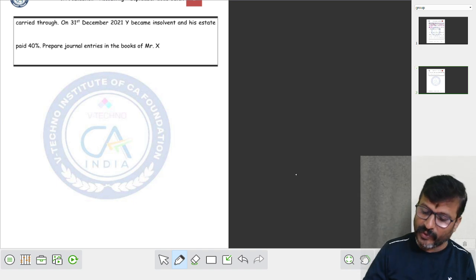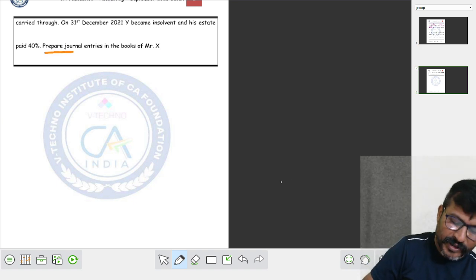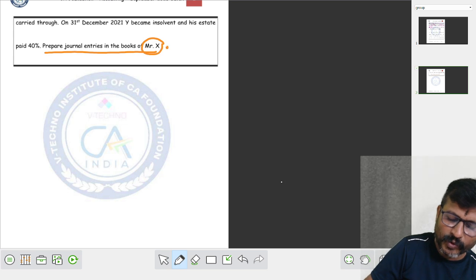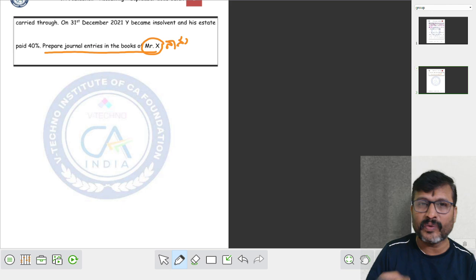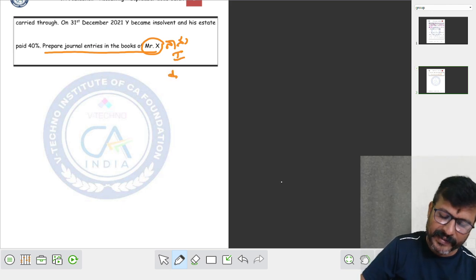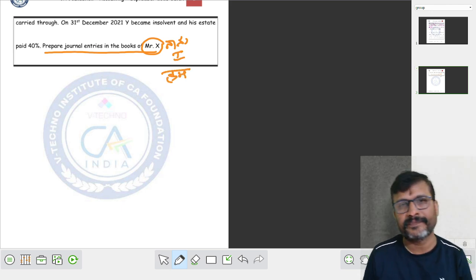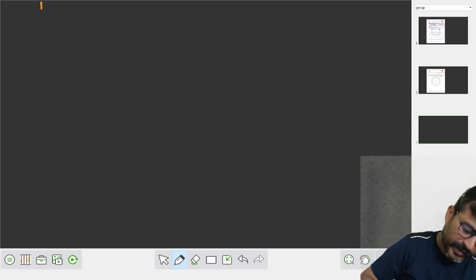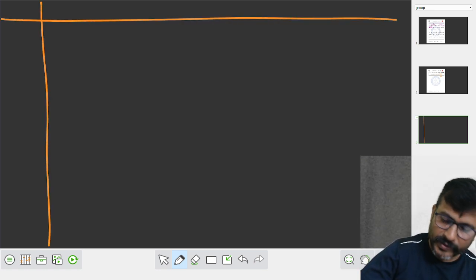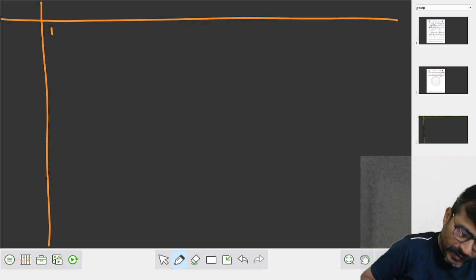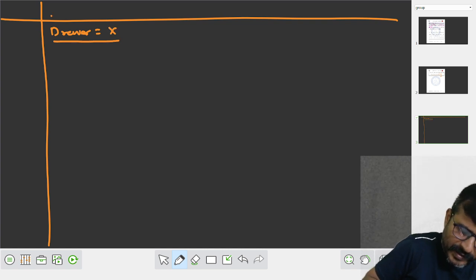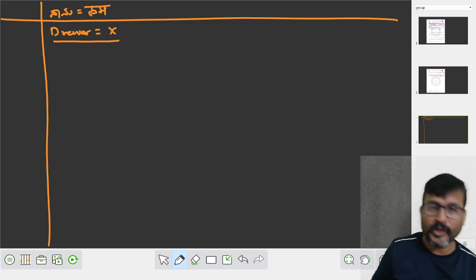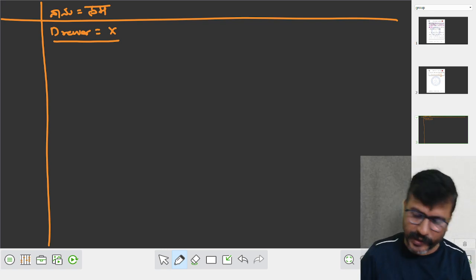I always used to tell you, read the last para: prepare journal entries in the books of X. Who is X? X is I, X is we. Who is X? We are X. Shall we have a format, a working note? Drawer is equal to X, drawer is we.